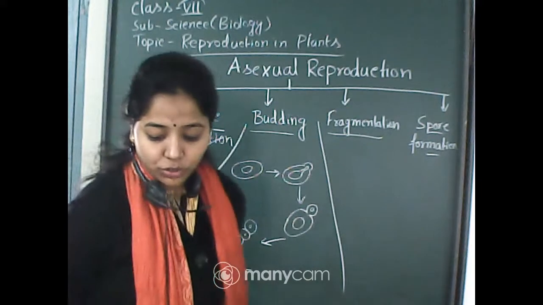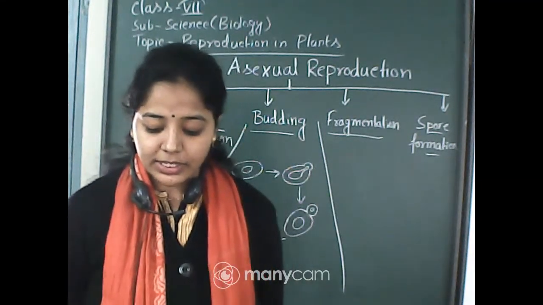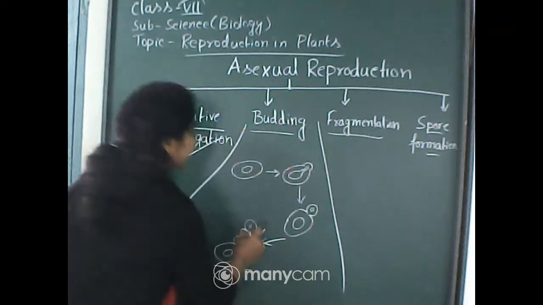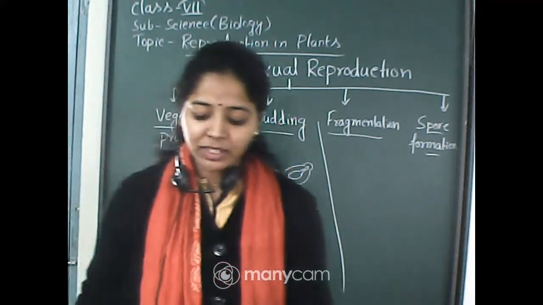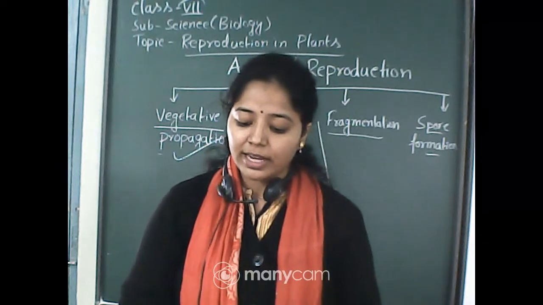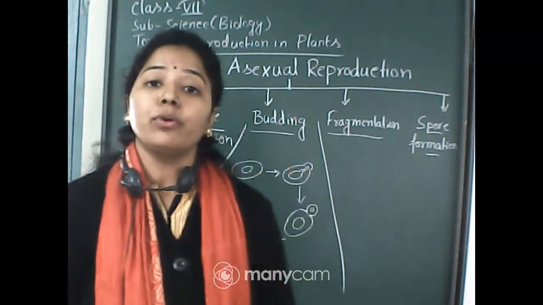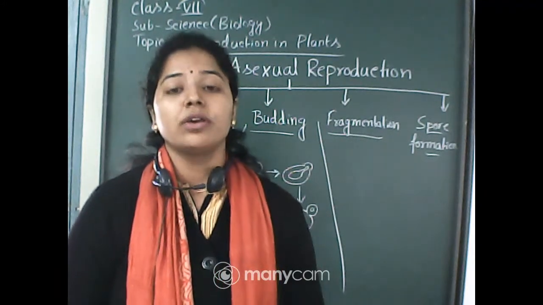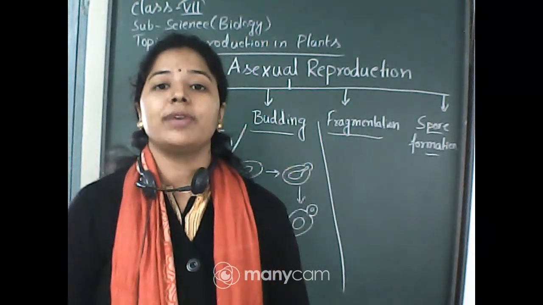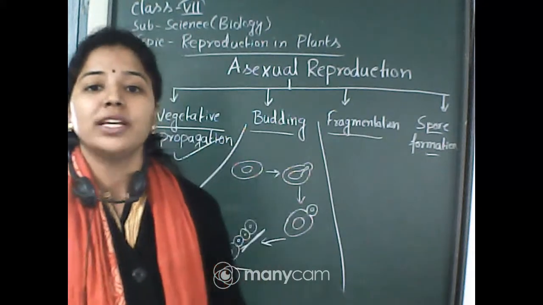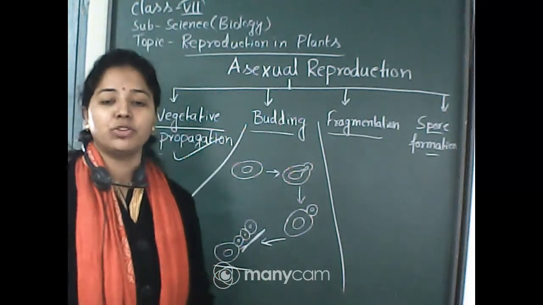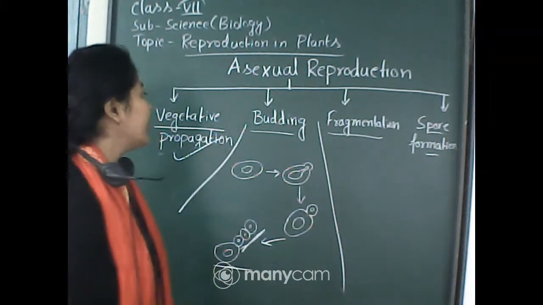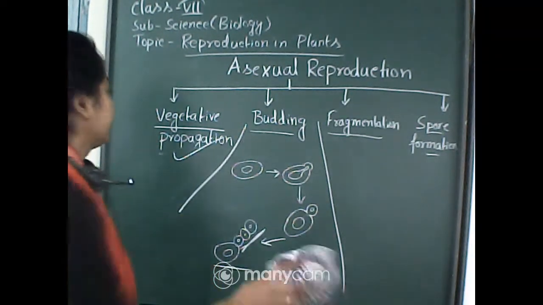We have seen the chain of buds in the case of yeast cells. In this way, the process continues, and a large number of yeast cells can be produced in a very short time. So we have discussed another mode of asexual reproduction, known as budding. I hope you understood. If you have any problem, you can ask me in the e-portal.